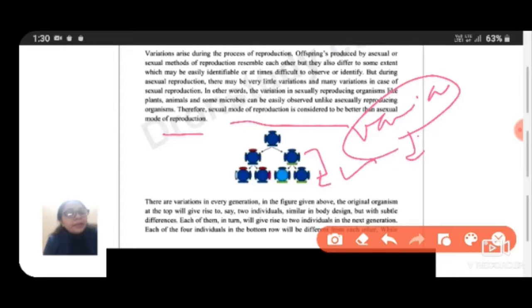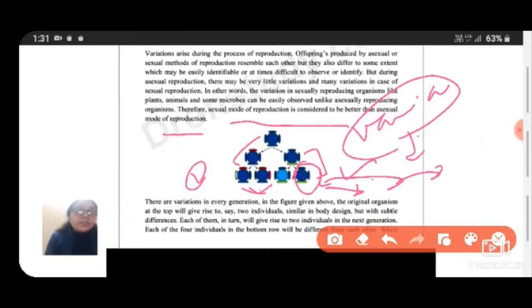And the second example is with temperature. If none of the generations can survive in high temperature, but a single bacterium can survive in that temperature, then the next to next generations will also be adaptable to survive in the higher temperature. So these are the possibilities created by variations.